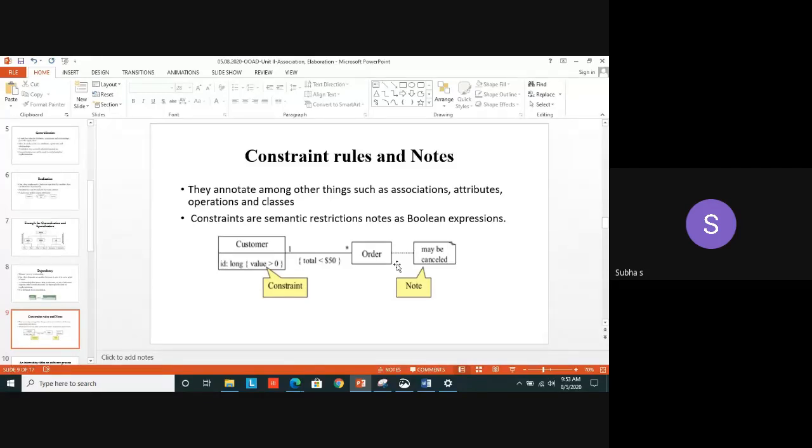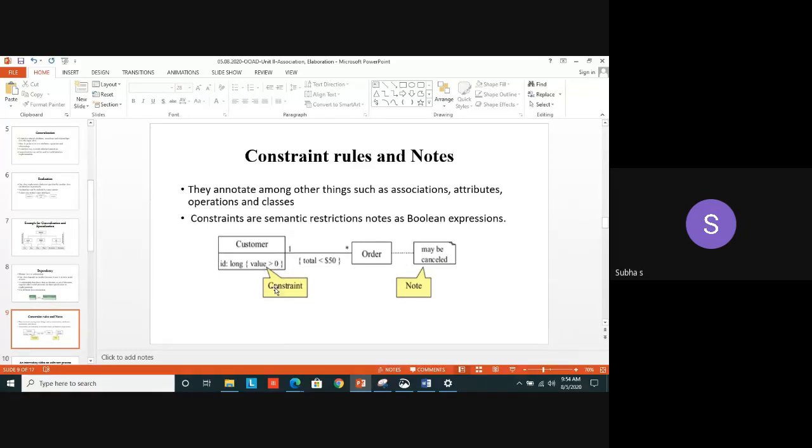They annotate among other things, whether in the association, the attributes, the operations or classes. I can annotate. I can give some specific meaning. Annotating means making specific, giving some particular meaning. So I can annotate other things using the constraints, where I can use the constraints either in the association or in the attributes or in the operations.